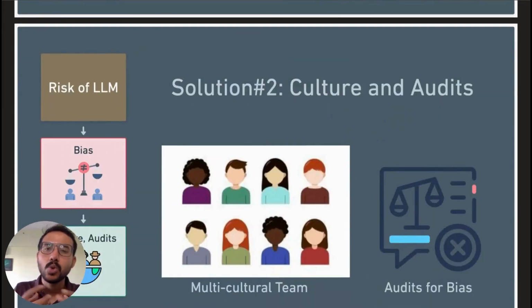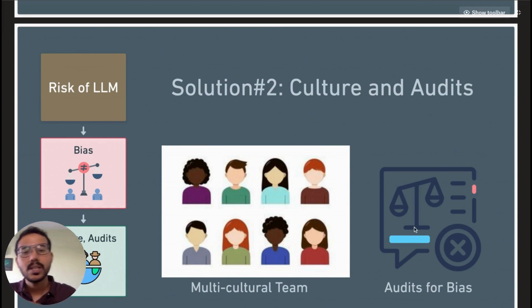Culture is what people do when no one is looking. It starts with approaching this entire subject with humility, as there is so much that has to be learned and even, I would say, unlearned. We would need teams that are diverse, multidisciplinary, and ready to roll up their sleeves, because AI is like a mirror reflecting our own biases back to us.